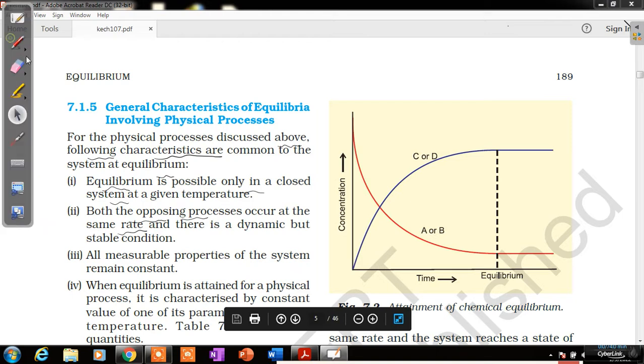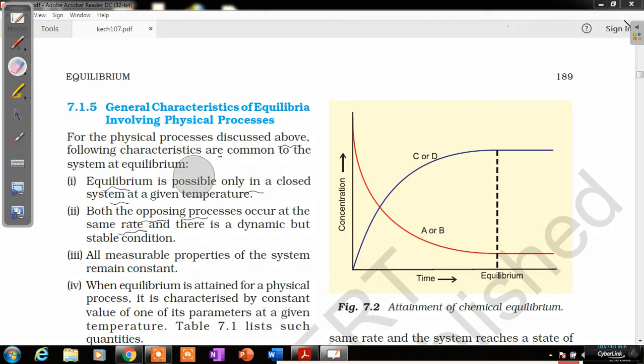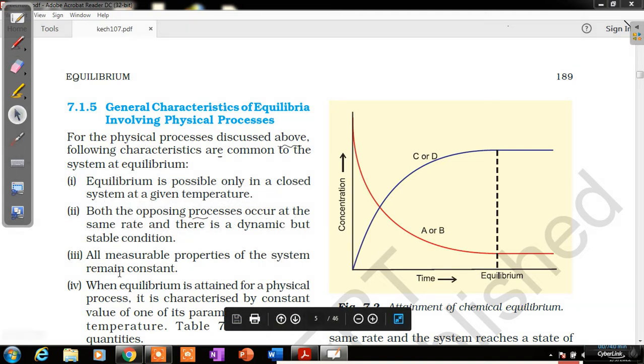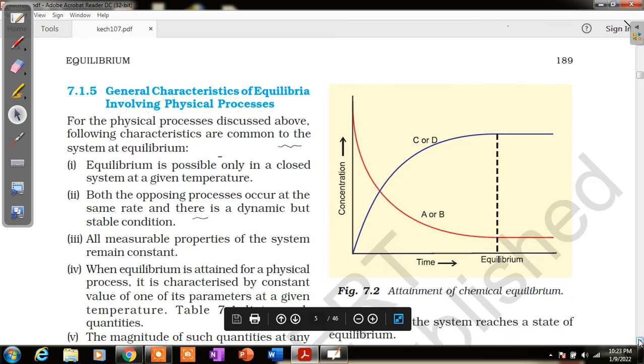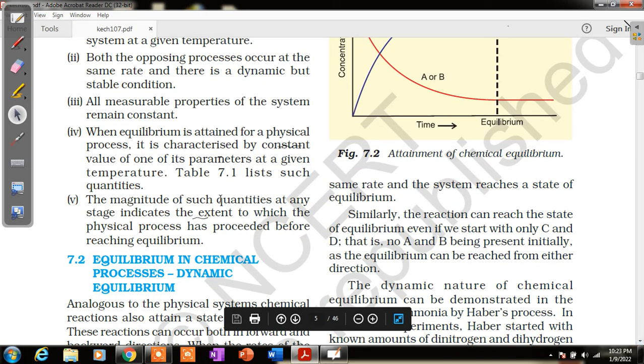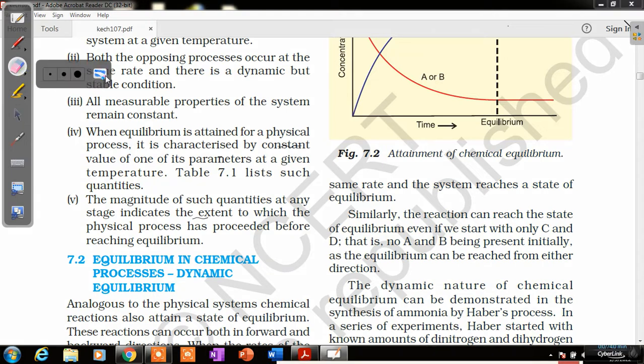Next is the fourth point, where the magnitude of such quantities at any stage indicates the extent to which the physical process has proceeded in order to achieve the equilibrium.